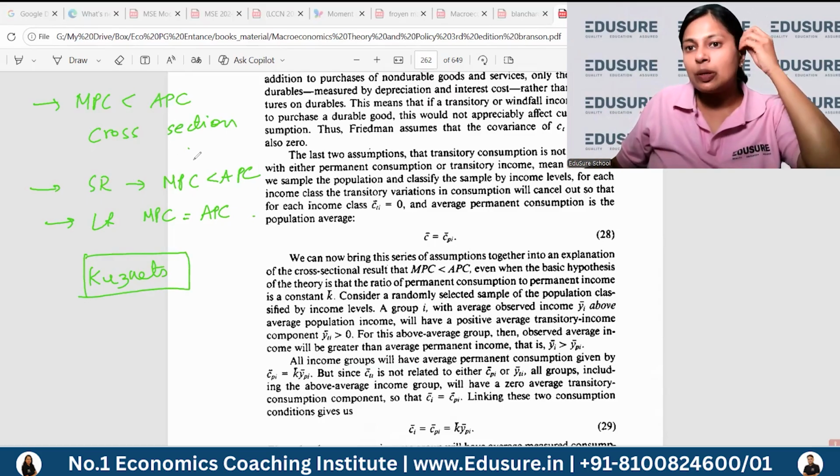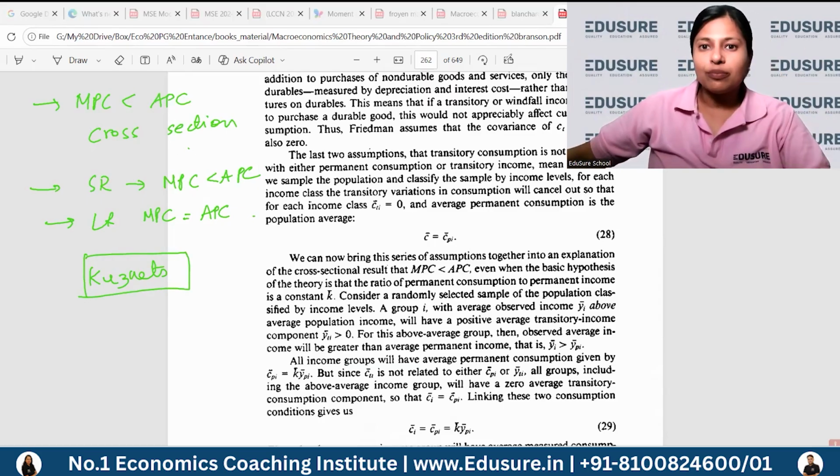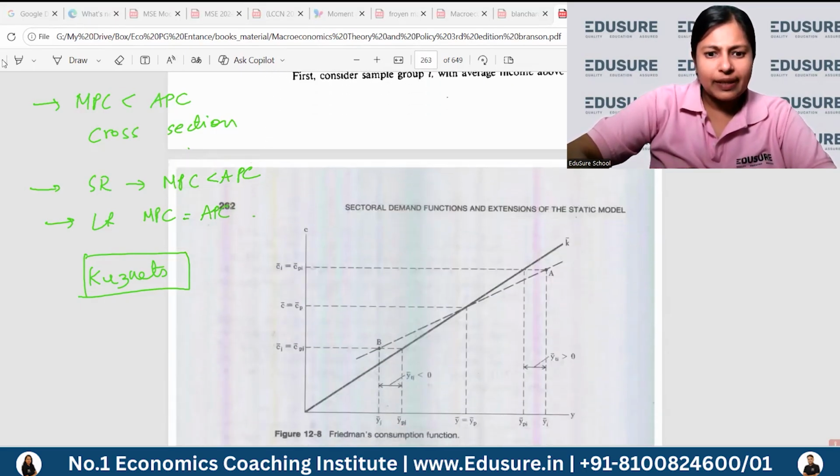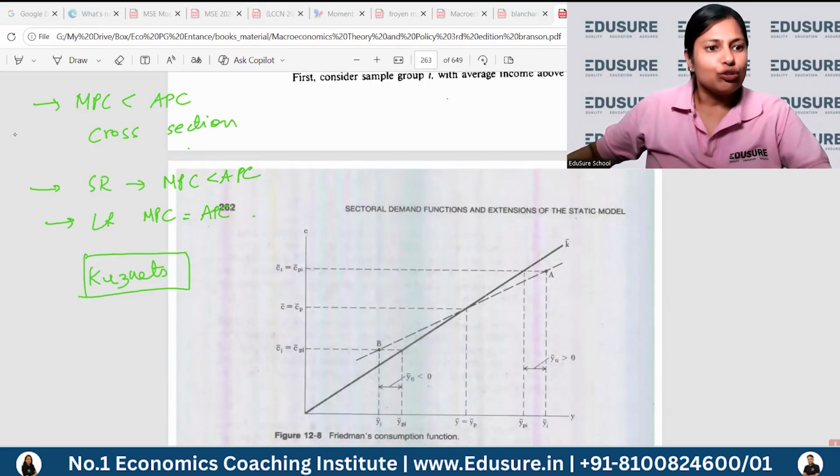So how does Friedman's permanent income hypothesis conform to these empirical results? For that, I'm going to take you to the diagram. Okay, this is Friedman's consumption function. So the third result, that MPC is equal to APC, will obviously hold for the fact that permanent consumption is a fraction of your permanent income.